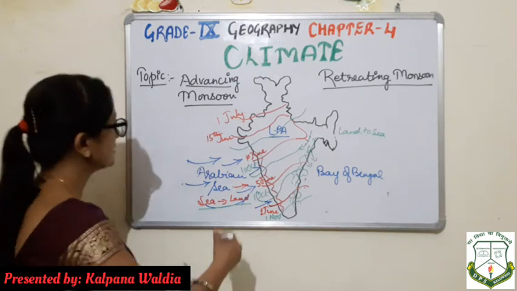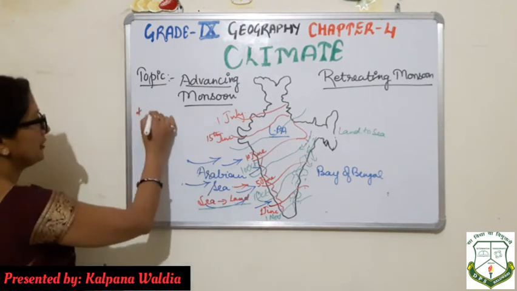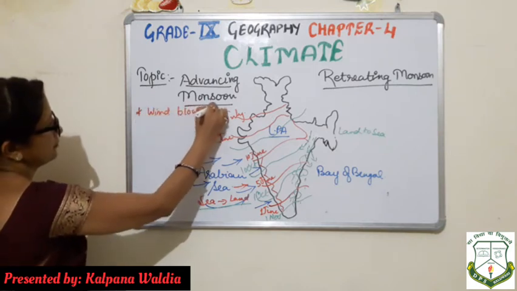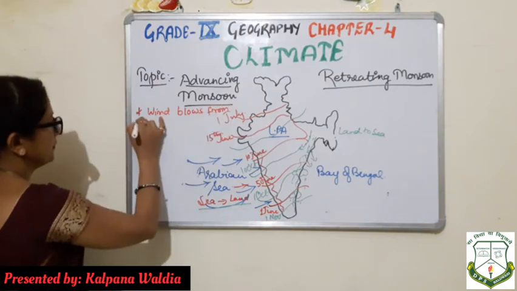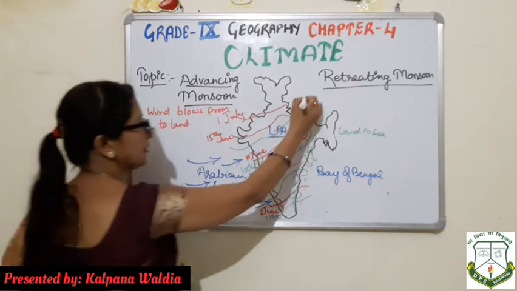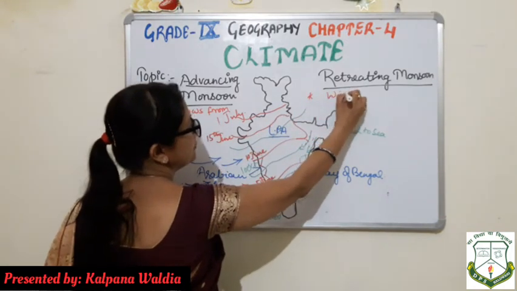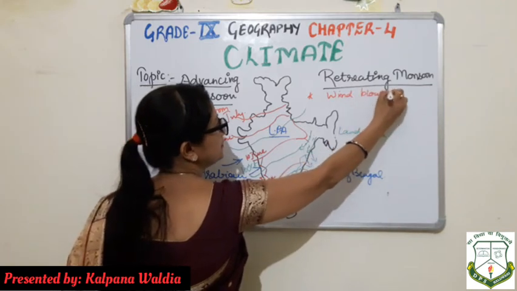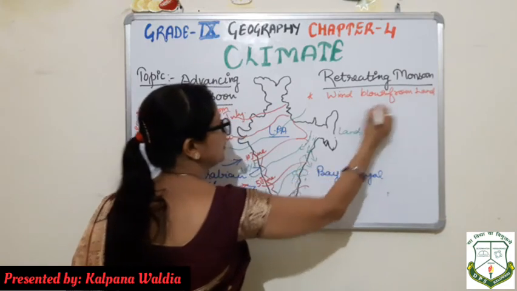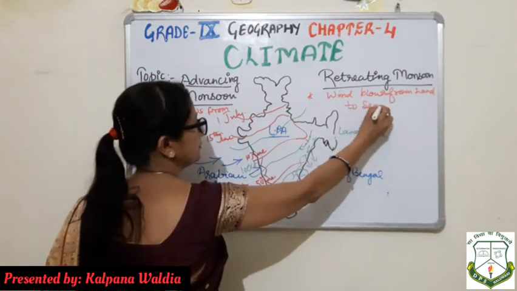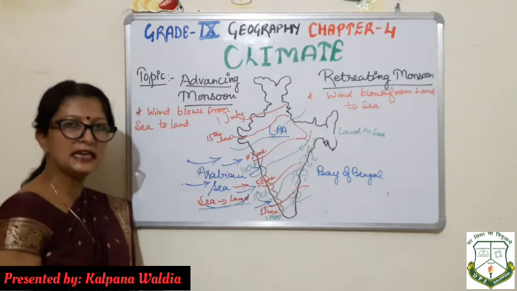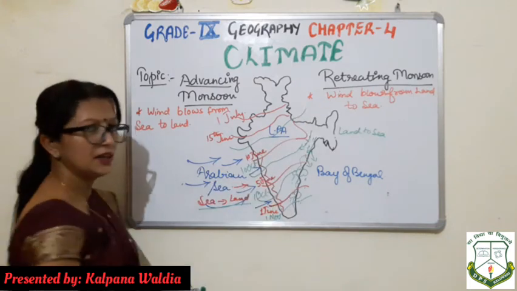So let us wind up once again. Here in advancing monsoon, you will write wind blows from sea to land. Here you can write wind blows from land to sea. And one more point, rainfall will be very less in the retreating monsoon.